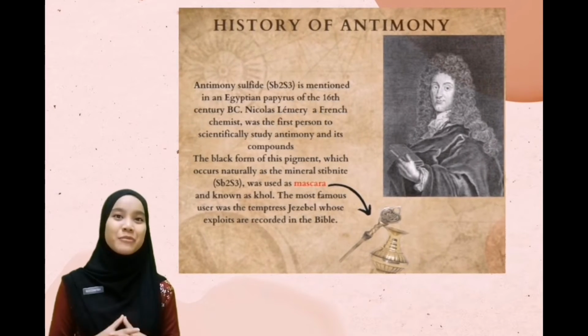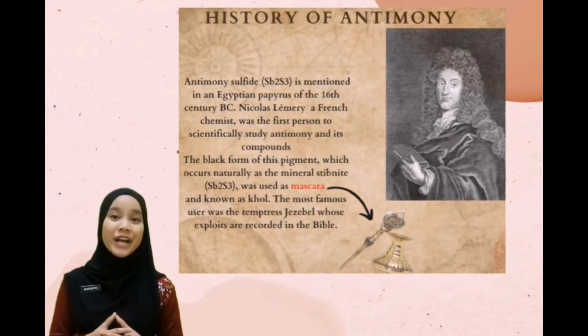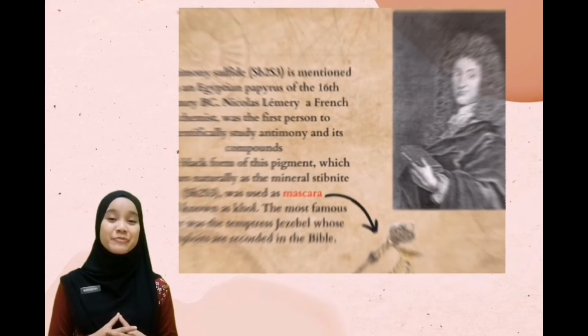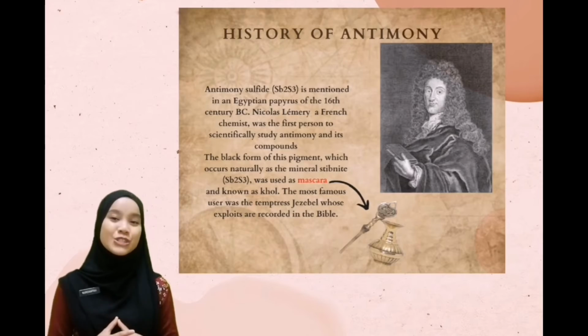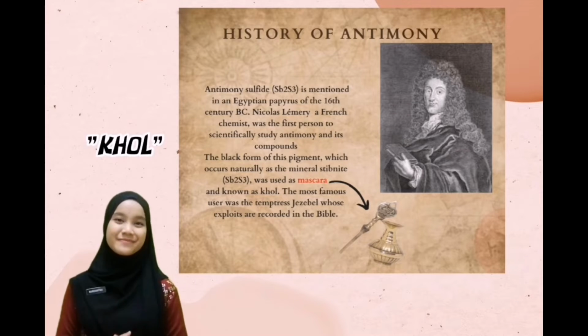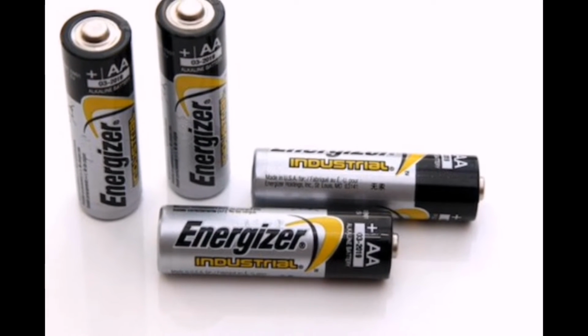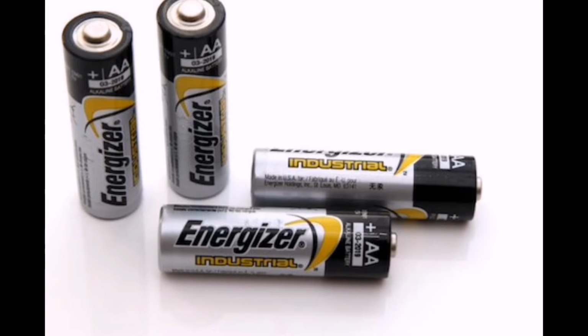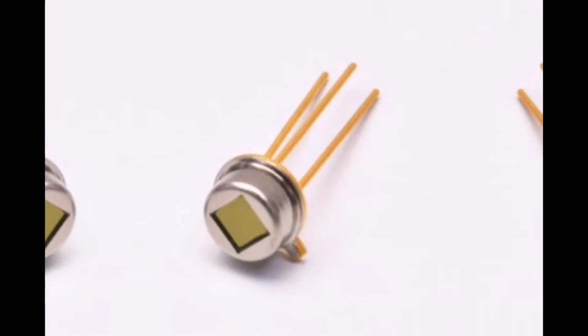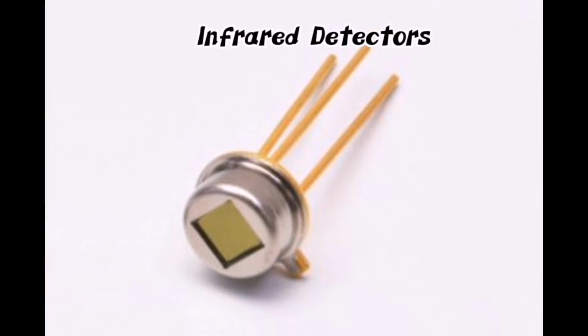The black form of the pigment, which occurs naturally as the mineral stibnite, was used as mascara and known as kohl. The common use of antimony is in batteries. This element hardens lead alloy for batteries. And other than that, antimony is used as a semiconductor in infrared detectors.